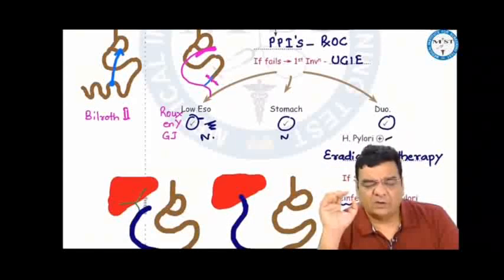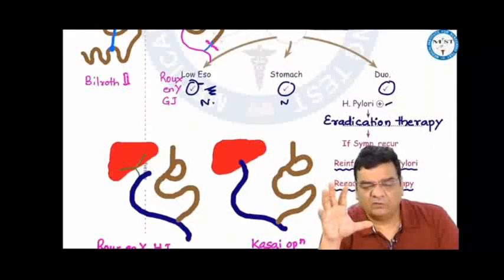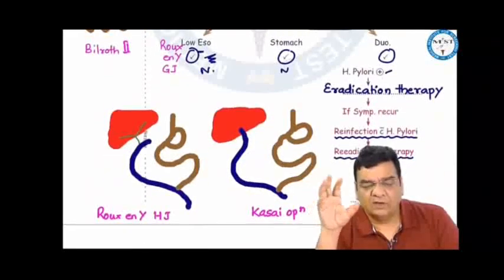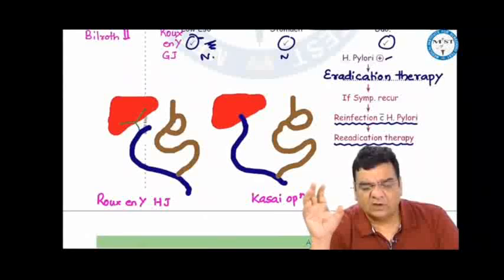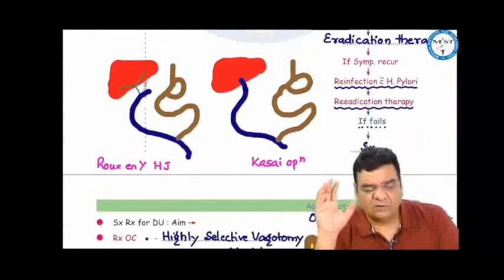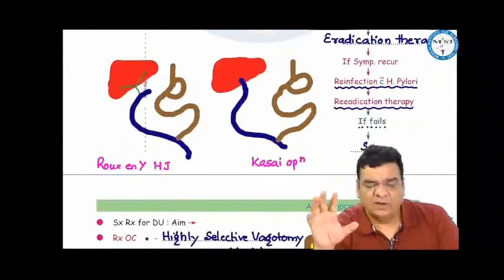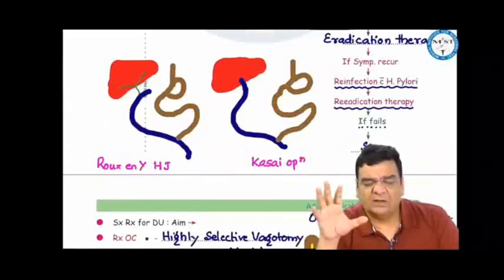If PPI fails, then we do upper GI endoscopy, and on endoscopy, depending on what we find, we proceed accordingly. If Helicobacter pylori is found, then we give eradication therapy, triple drug therapy for 14 days, 2 antibiotics, 1 PPI. If the symptoms recur, we consider reinfection with H. pylori and we give re-eradication therapy. If the patient keeps on coming back to us again and again, then we are left with no option but to do some surgery.